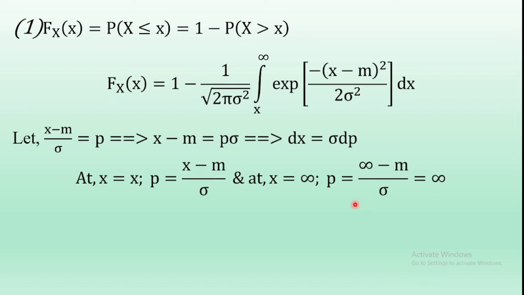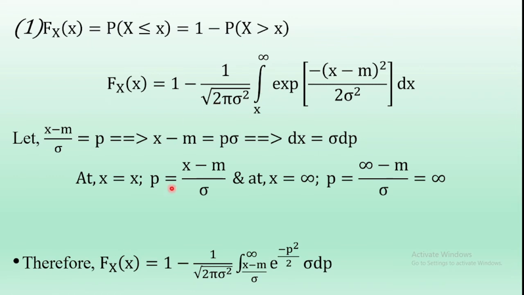Applying these considerations into this equation, we get the cumulative distribution function fx of x is equal to 1 minus 1 by square root of 2 pi sigma square, the integral with p ranging from x minus m by sigma to infinity, e power. Here x minus m whole square by sigma square is written as x minus m by sigma whole square, but x minus m by sigma is equal to p. Therefore, e power minus p square by 2 into dx, where dx is equal to sigma into dp.